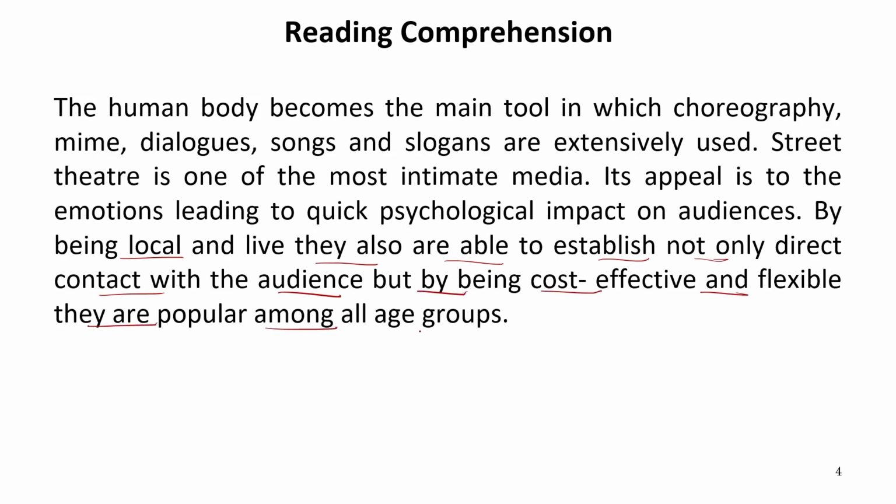They are popular among all age groups. And here it is written, a quick psychological impact on audiences. Its appeal is to the emotions leading to quick psychological impact on audiences. The human body becomes the main tool in which choreography, mime, dialogues, songs and slogans are extensively used. It's one of the most intimate media. And here we can see that by being cost effective and flexible, they are popular among all age groups.